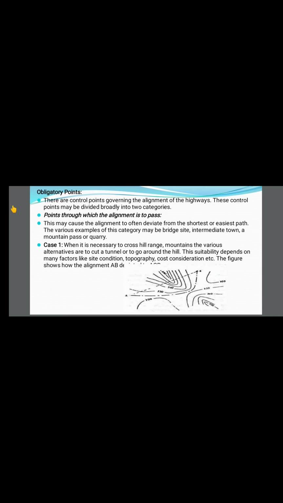If you want to do that, you would have to go from 300 RL to reach 380, then again down to 300, 330. So the alignment, the direction of the road, has been changed here, making it as short as possible.